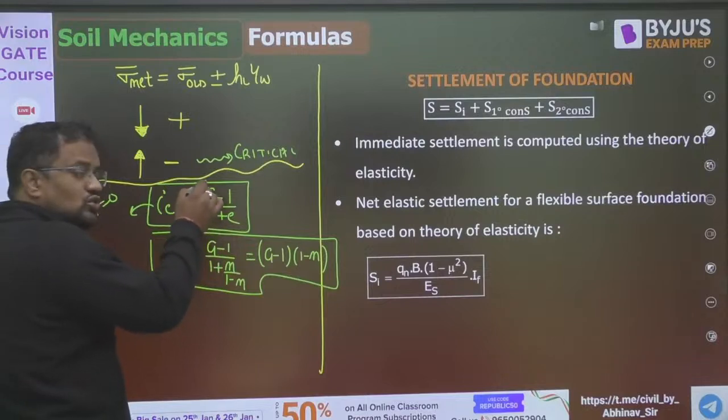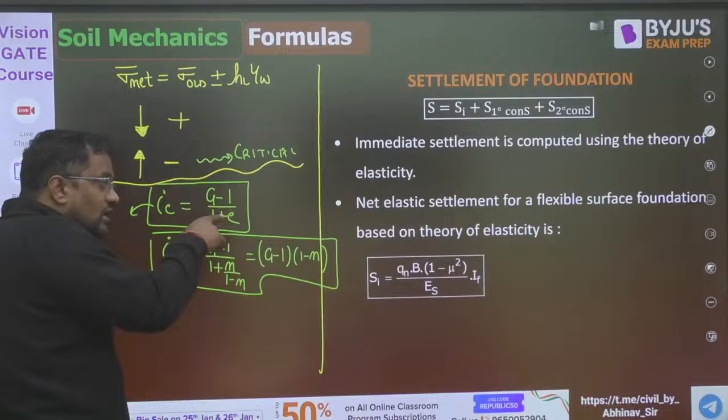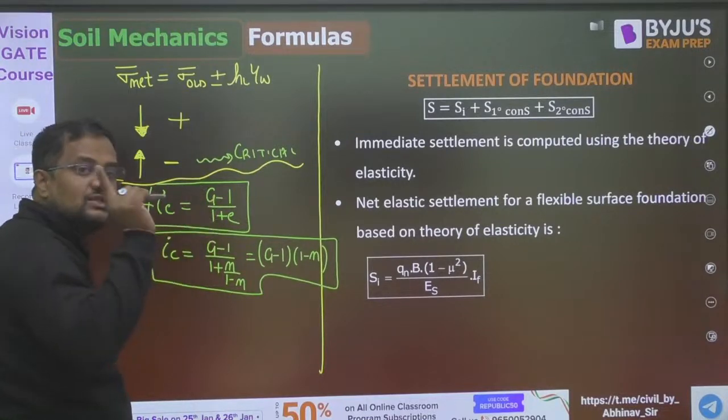Because G is 2.6 to 2.7, so 2.6 to 2.7 minus 1 is 1.6 to 1.7. And the void ratio is also 0.6 to 0.7, so 1 plus e is also 1.6 to 1.7. So the ratio is becoming 1.